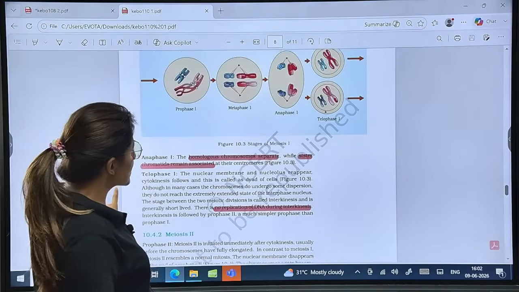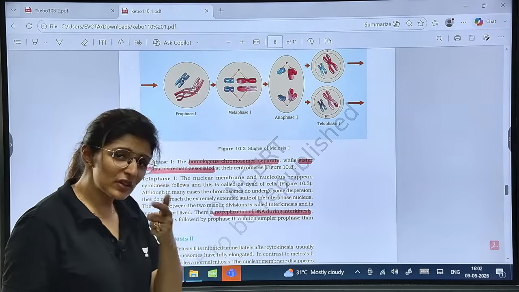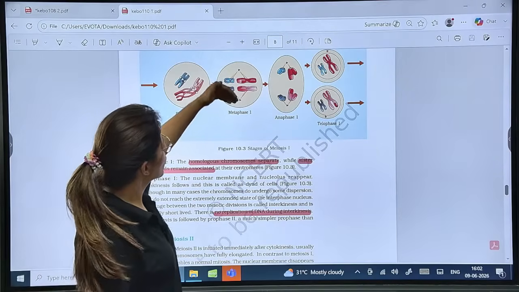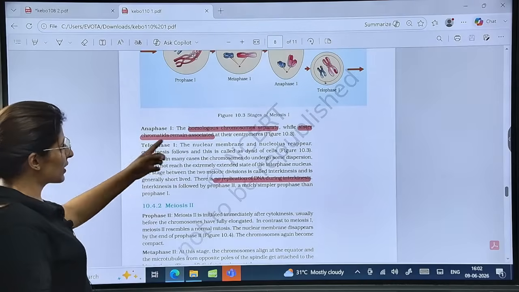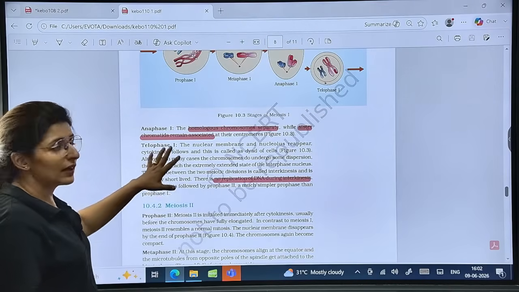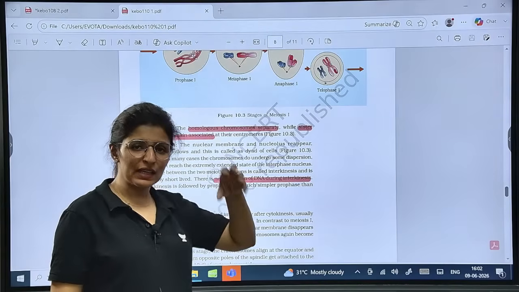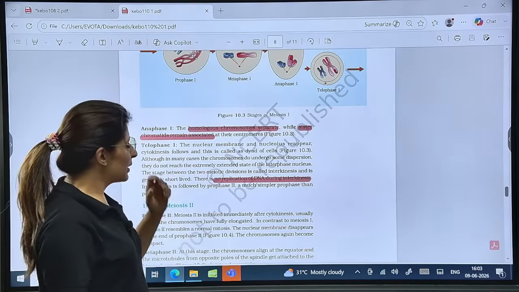Now, metaphase 1 is followed by anaphase 1. In anaphase 1, there will be no splitting of the centromere. Sister chromatids will not separate. Homologous chromosomes will separate, so the whole chromosome will move to the other pole. Are we getting that? Sister chromatids remain associated here. While in telophase, just the opposite, the nuclear membrane, nucleoli and ER, Golgi body, everything will come back. Is that clear? That will be telophase 1.